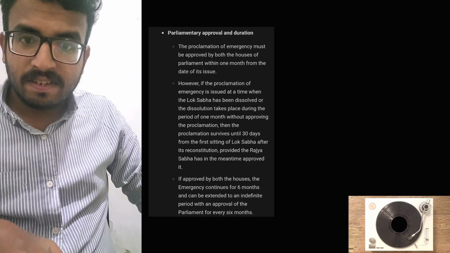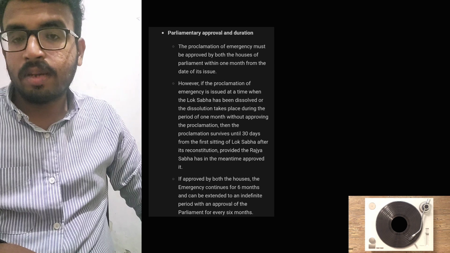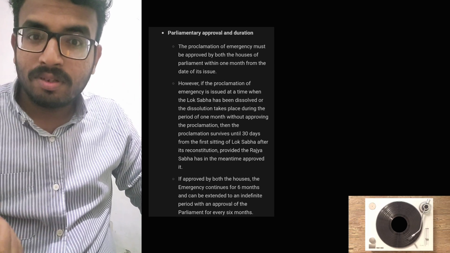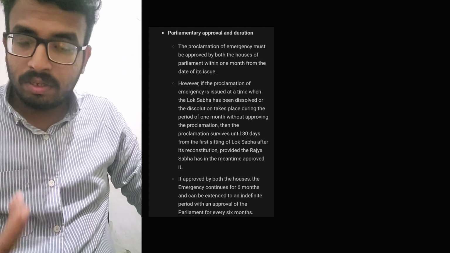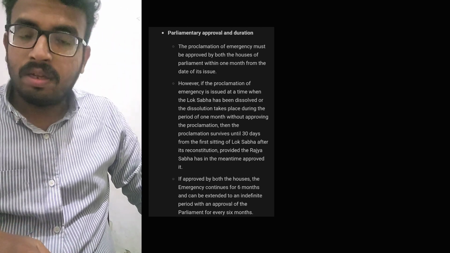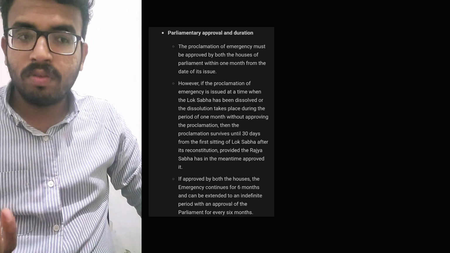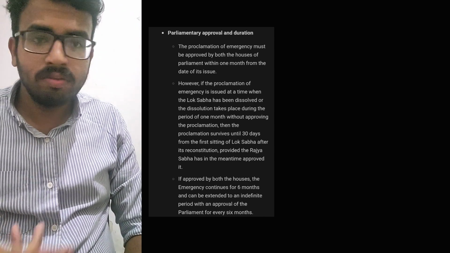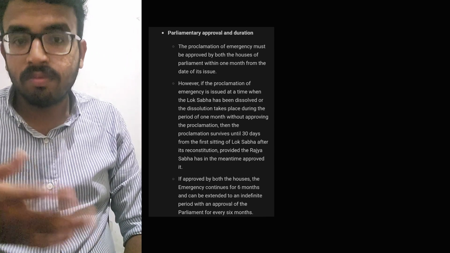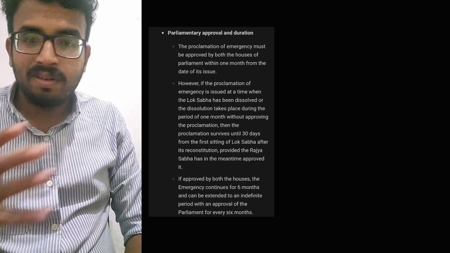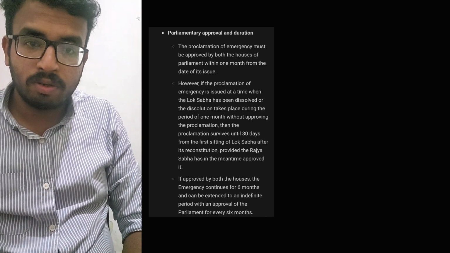So we have discussed when an emergency can be declared and until what time the emergency can be extended. Now, at what time should the emergency be revoked? There is also a provision for that. The President of India can revoke it at any time. If he decides to revoke it today, then he can do it. There is no need of getting an approval from Parliament, like the Lok Sabha and the rest. There is no voting and discussion, nothing. When the president declares the emergency is revoked, then the country will go back to its normal position.